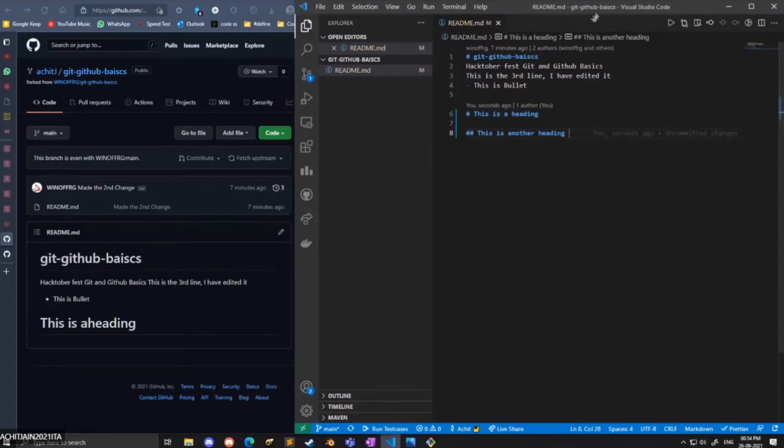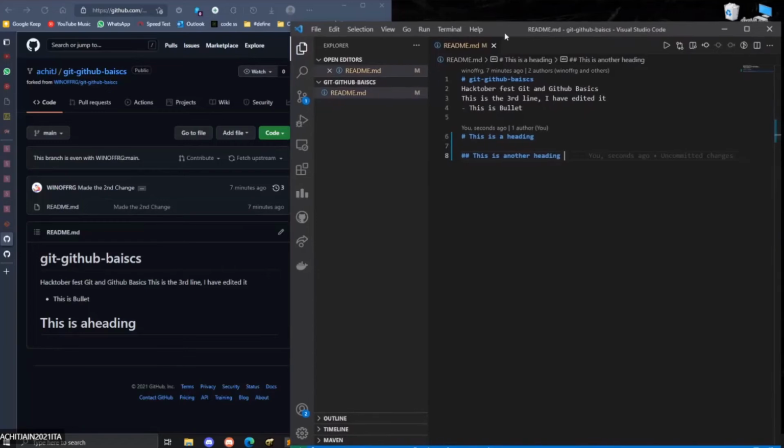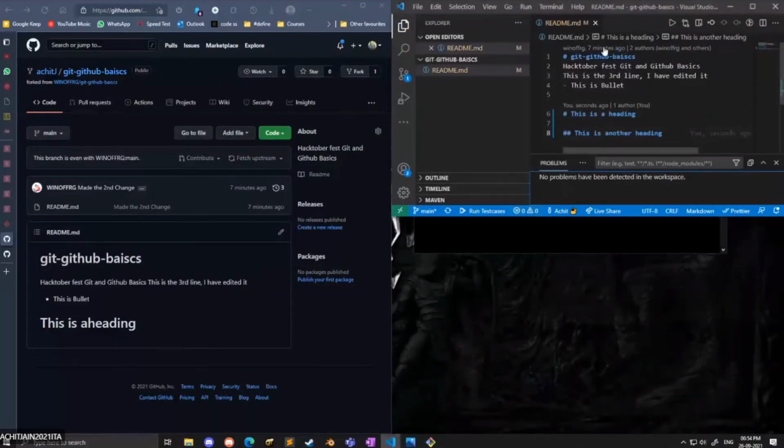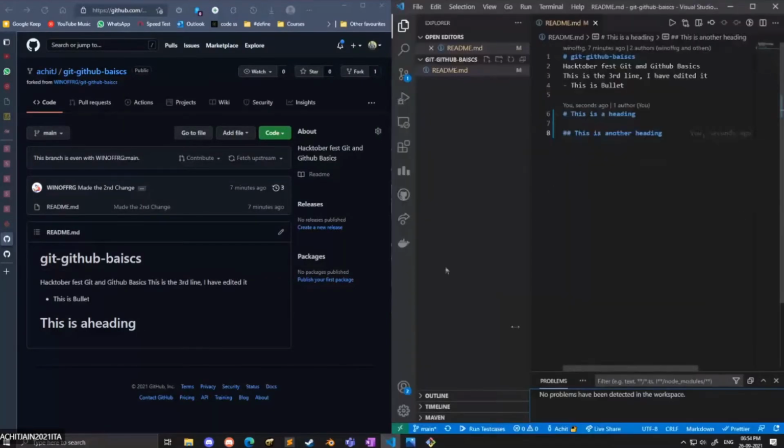Now what we need to do, as I told earlier, is save the change. How do we save the change? First open the terminal. Okay, first open the terminal.